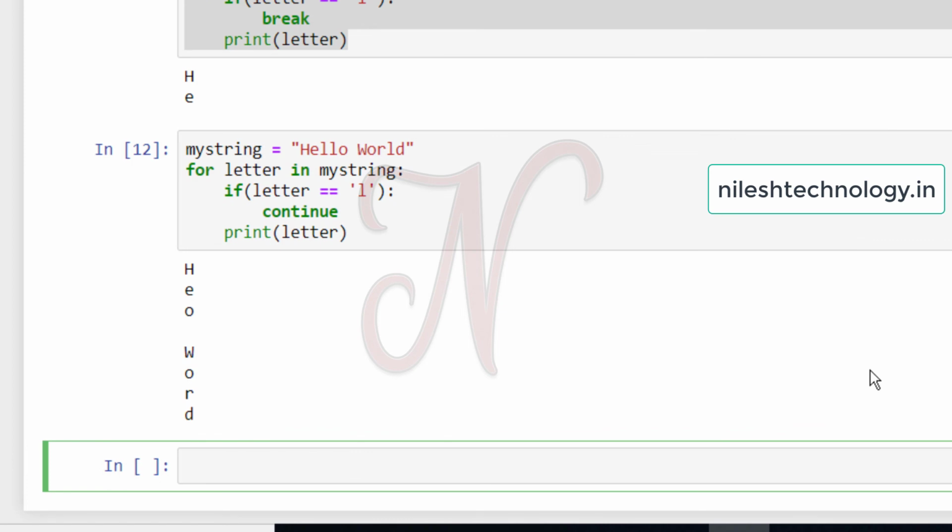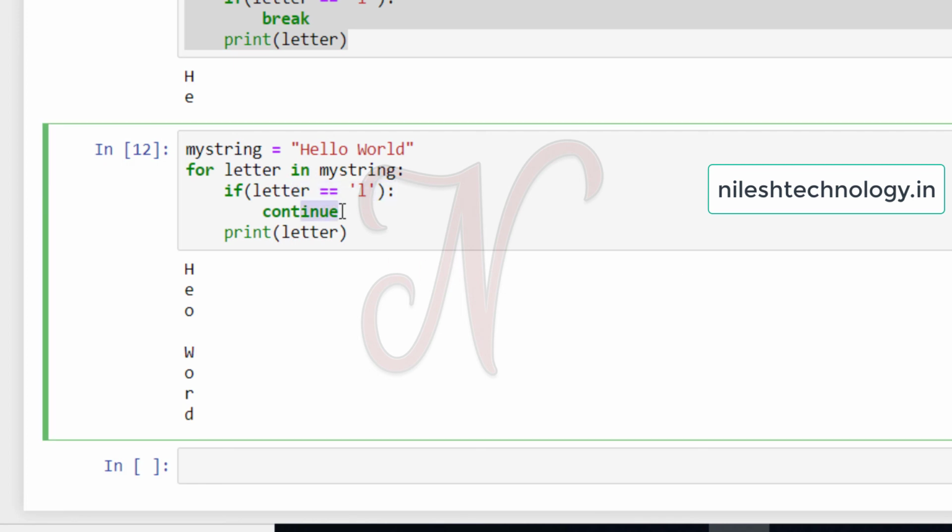You will notice that L is missing. It means that if the letter is equal to L, then continue. Continue means that without printing the letter, the cursor goes to the next iteration of the for loop; it skips all the lines below this condition.